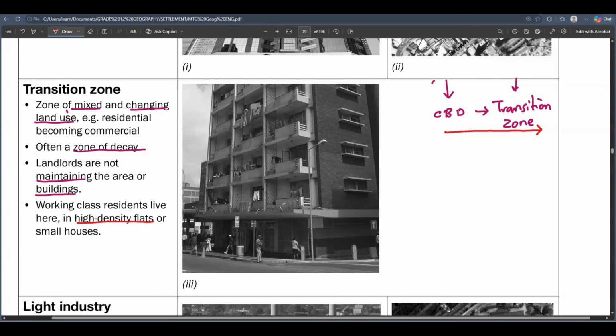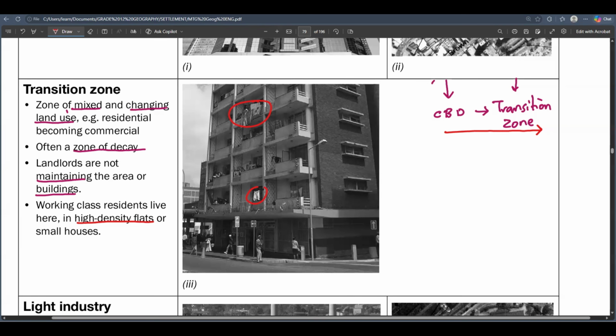Just as you move away from the CPT of Johannesburg, you will see a lot of flats, and there are going to be a lot of people, and you're just going to see their clothes outside. There's no space there. All the people that are there just want to at least get a chance to live there, stay there, so that they can be able to go to work. So basically, this is usually a place where the working residents live.